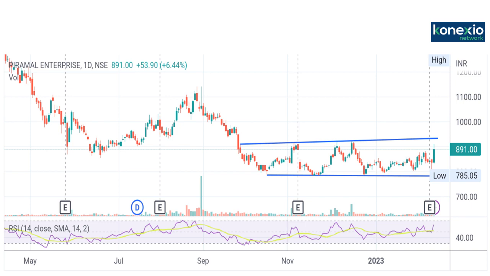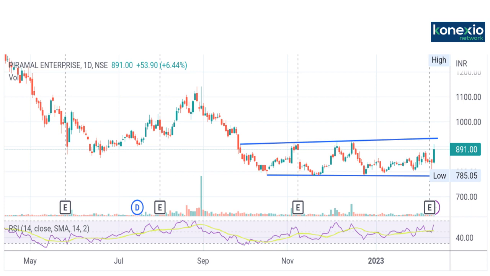After this fall, the stock has been consolidating. You can see the price and volume action: prices are not going anywhere, but the volumes are rising every now and then. This means the stock is in consolidation mode, and we are expecting a breakout from this channel.